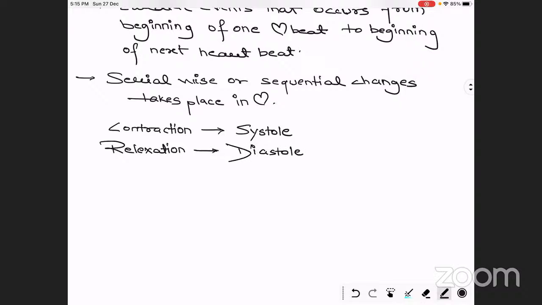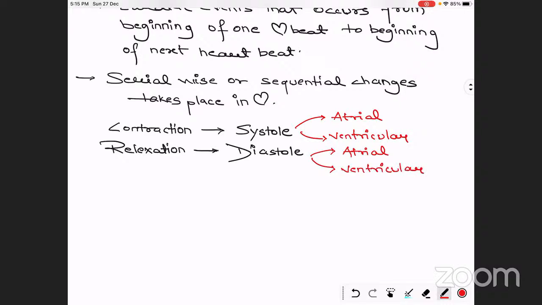Whenever we talk about the chambers of the heart, atrium or ventricles, we talk in two ways: atrial systole or ventricular systole, atrial diastole or ventricular diastole. These are the terms you will use in this complete cardiac cycle.